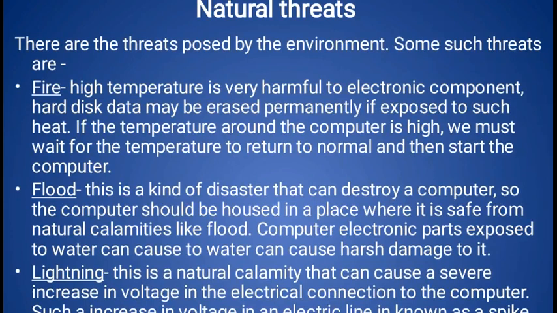High temperature is very dangerous and leads to sparks and short circuits, and will generate a fire. So we must wait for the temperature to return to normal and then start the computer. The possible solution to this problem is that we must use a UPS to maintain a stable power supply. We must use proper cooling systems so that we can overcome the fire problems.